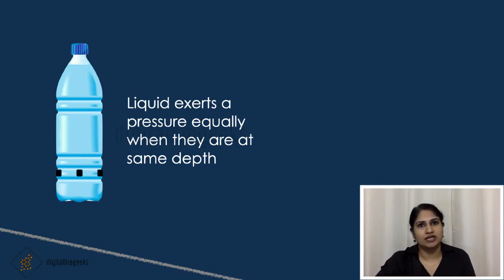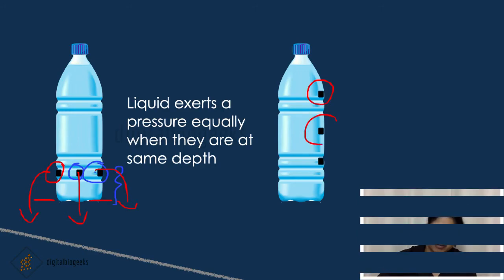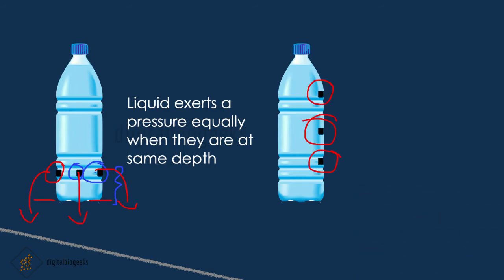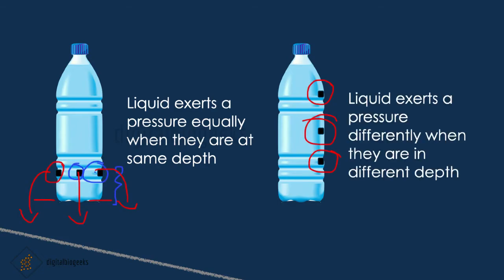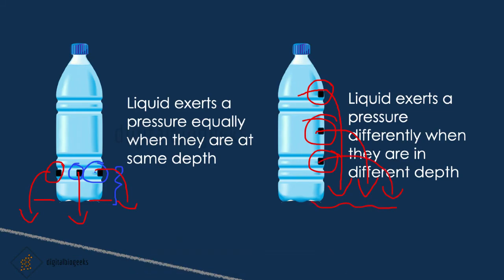Now take another bottle and make 3 holes at different depths, but they should be of the same size. Now fill the bottle with water, and we can see that the water falling through the holes will fall at different distances from the bottle. This is because liquid exerts pressure differently at different depths.